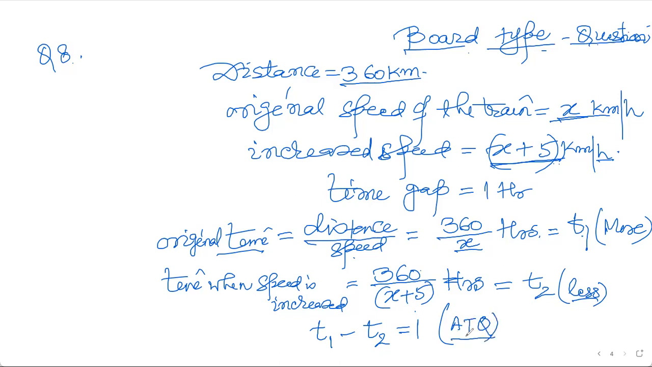And then I will write t1 as 360 by x. Going to the next page. So 360 upon x minus 360 upon x plus 5 is equal to the time gap, 1 hour. So this is in hours, this is also in hours, and the difference is also in hours. But if this is in minutes somewhere, I have to convert hours into minutes, or minutes into hours, for the sake of keeping the unit the same.